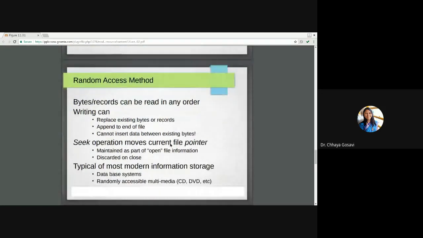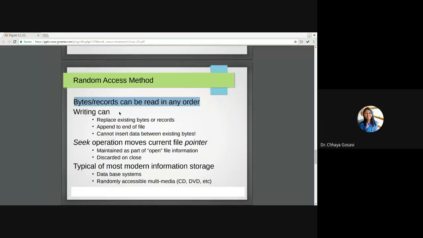In random access, data is stored in the form of bytes or records and can be read in any order. Suppose there are 100 records and I want to read the third record. You can directly go to the third record in case of a random access file. But in case of sequential access, you have to read the previous records to go to the particular or desired record.